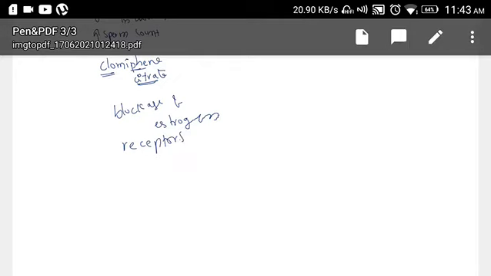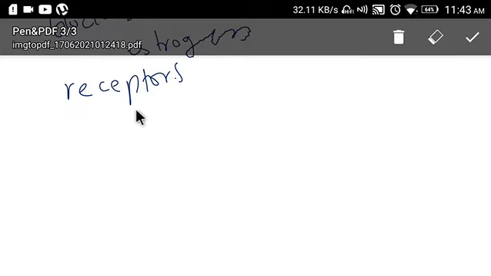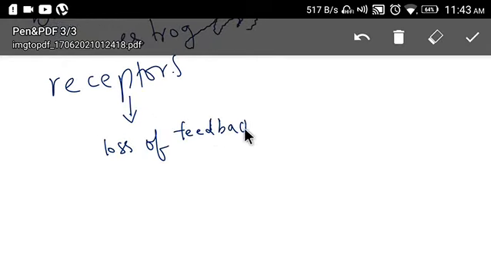As there is blockage of estrogen receptors, there will be loss of feedback. Due to loss of this feedback, it results in increased secretion of gonadotropin releasing hormones, so there is increased release of gonadotropins.